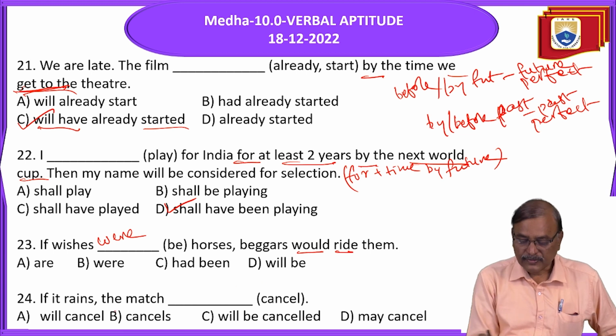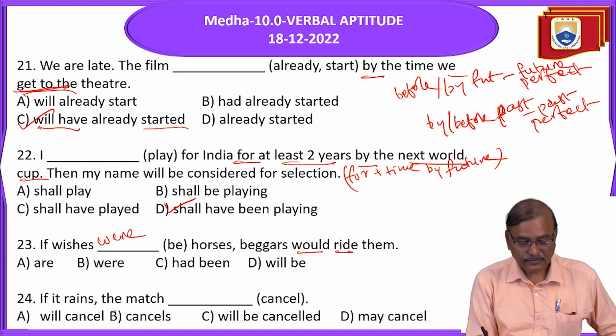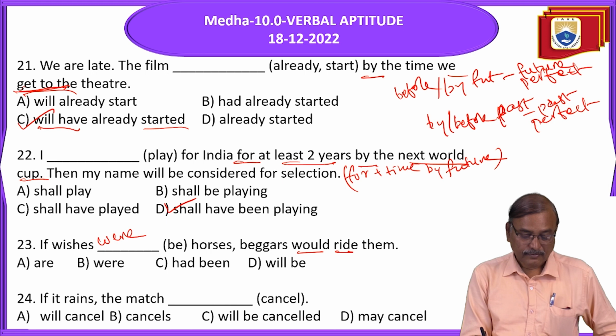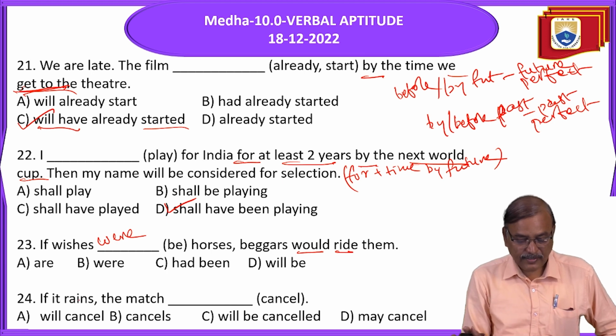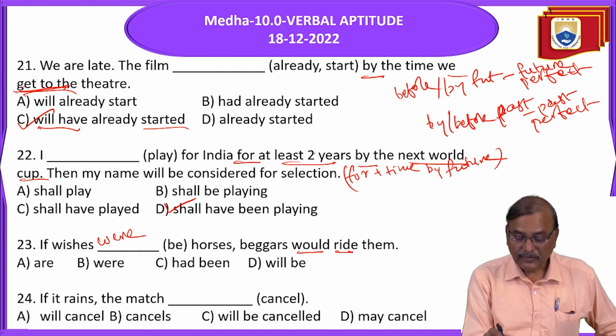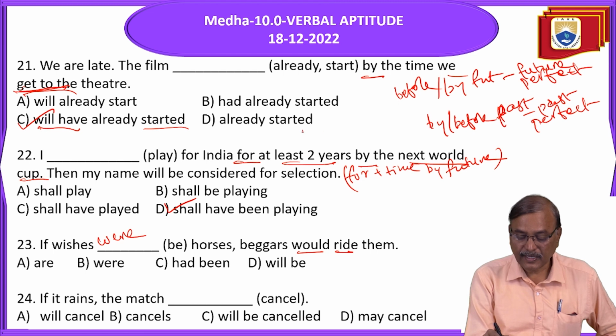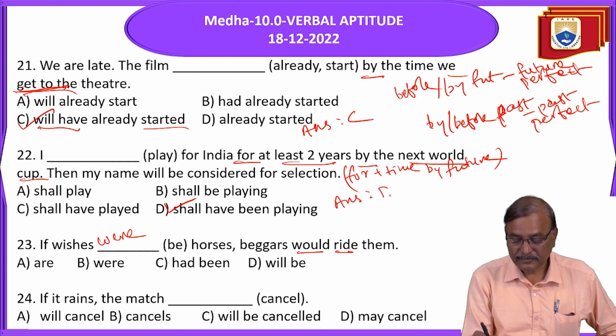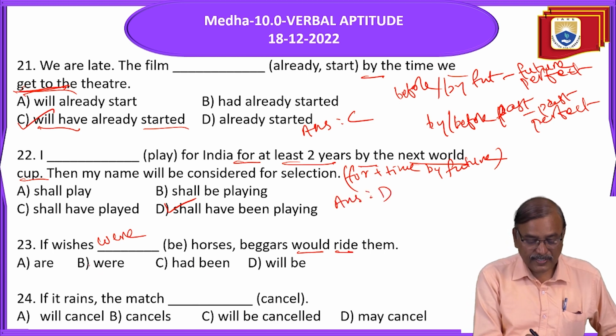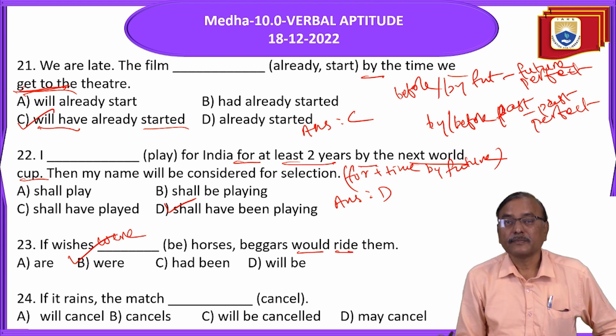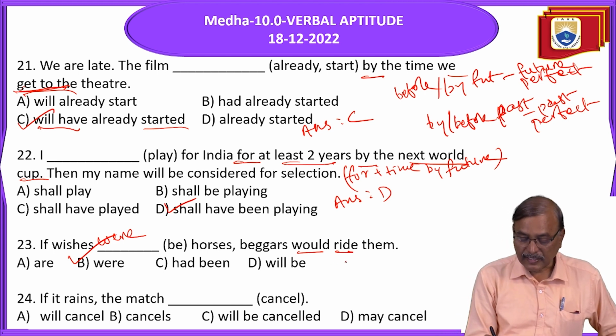For example, here you see second is also an if clause. Let us see what the difference is. First, let us write the answers for this one. Answer for this one is C. Answer for this one is D. In this one, if wishes were horses, B.